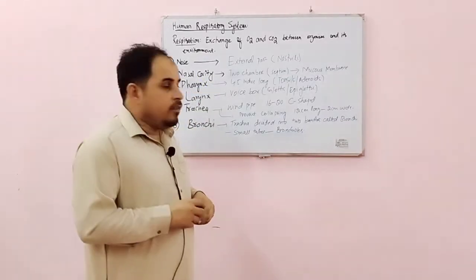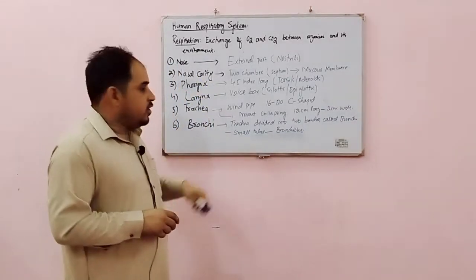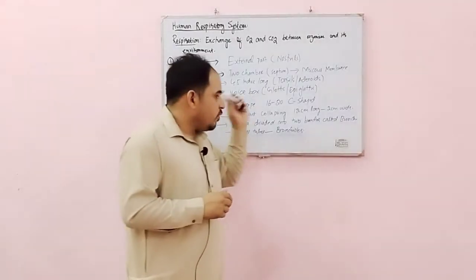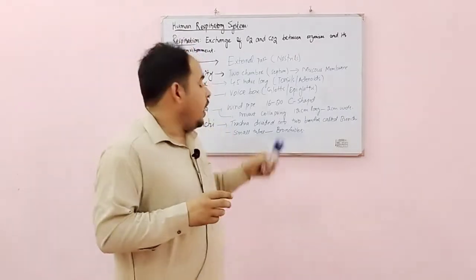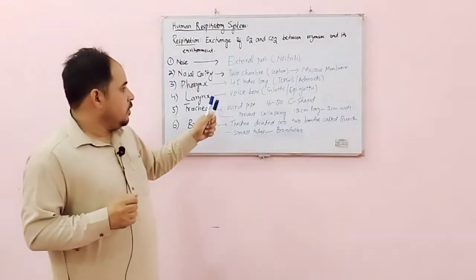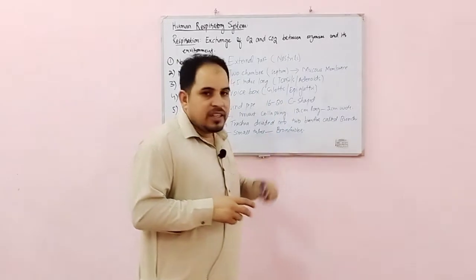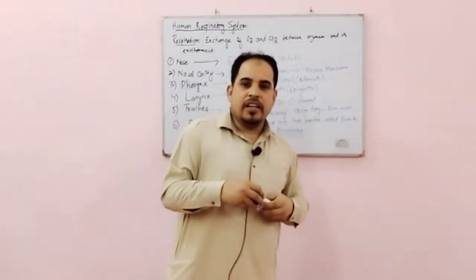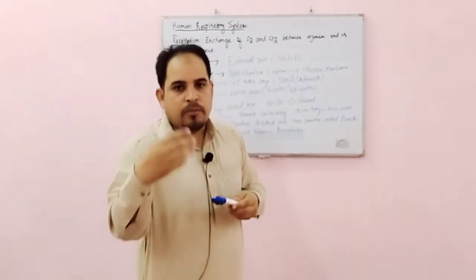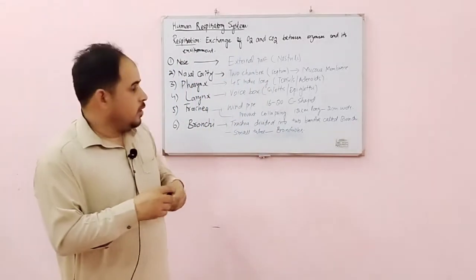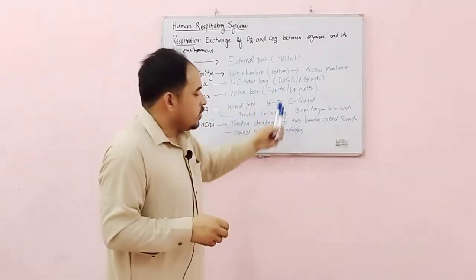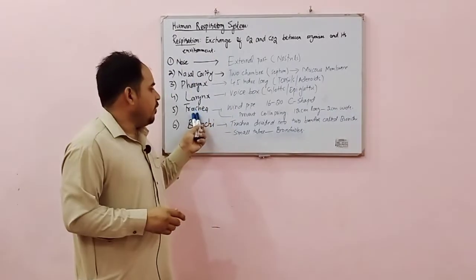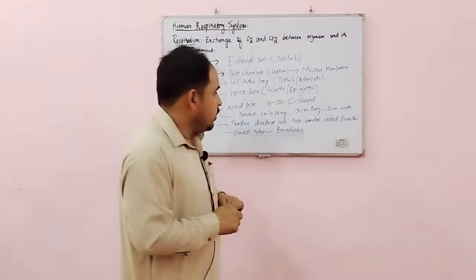After pharynx, the air will enter into the larynx, which is known as voice box. It also contains vocal cords which produce sound, also known as sound box. It contains glottis and epiglottis. When the glottis opens on dorsal side, it will open into the food pipe or esophagus. And when this glottis opens on ventral side, it will open into the windpipe, which is known as trachea.